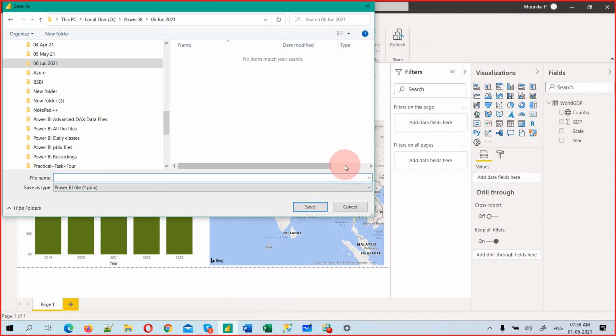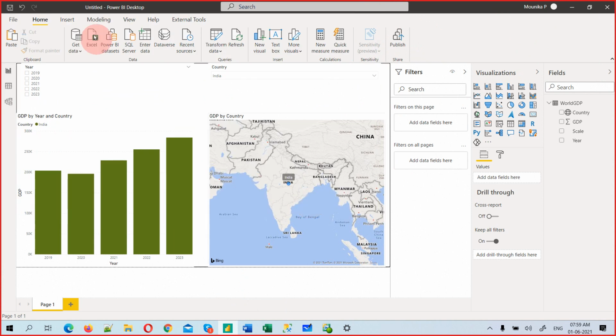So what is this? GDP analysis. Analysis by country and year. Country and year. So that's how you can give a meaningful name. Okay, we will talk about naming convention, which is one of the most important and critical. We will tell you how to give the best naming convention. Okay, now I'm saving it. Okay, so now you see the name will change here. So before publish, we should save.